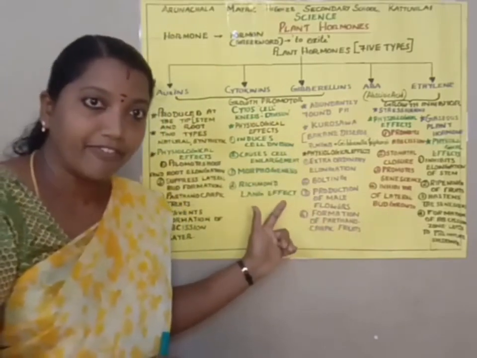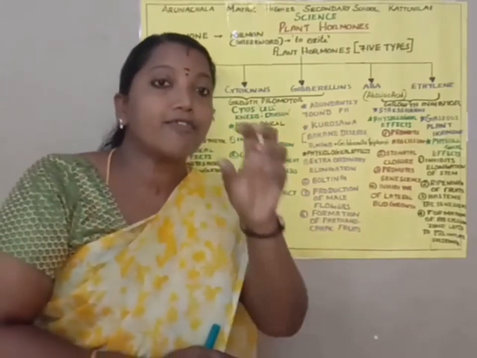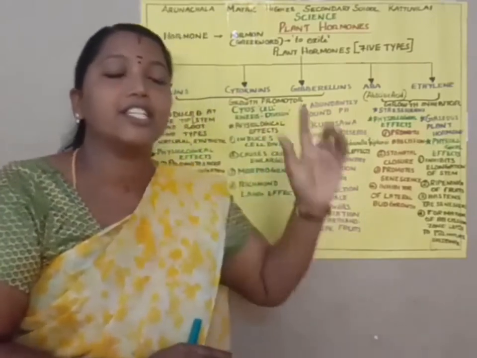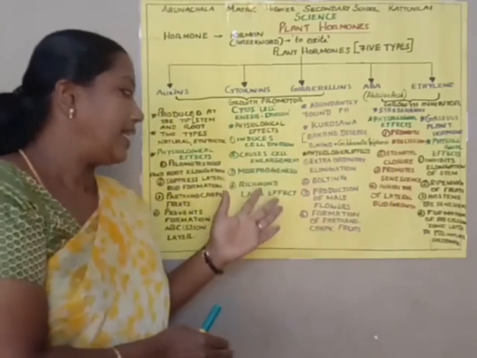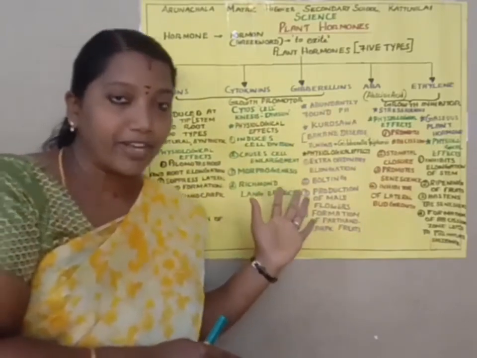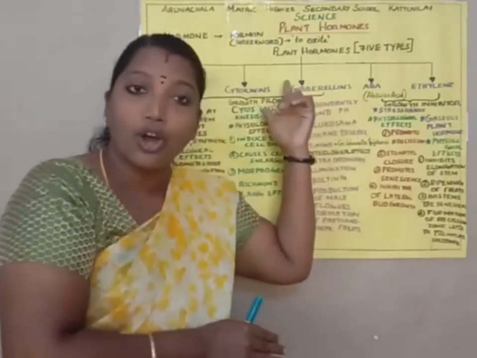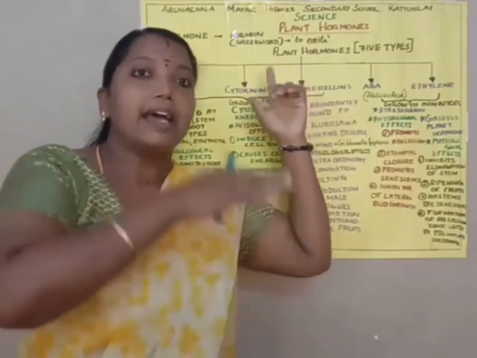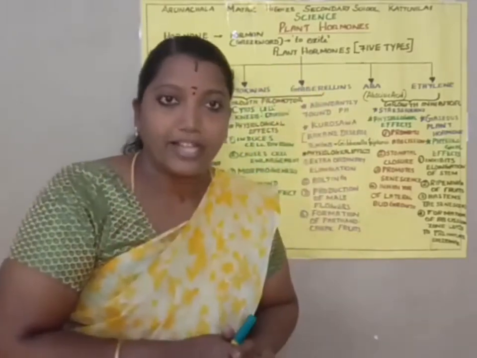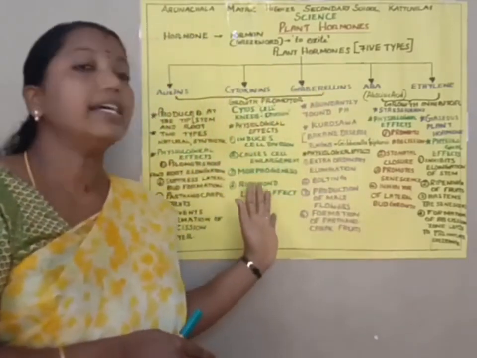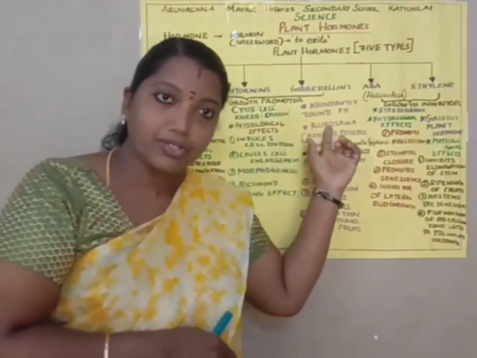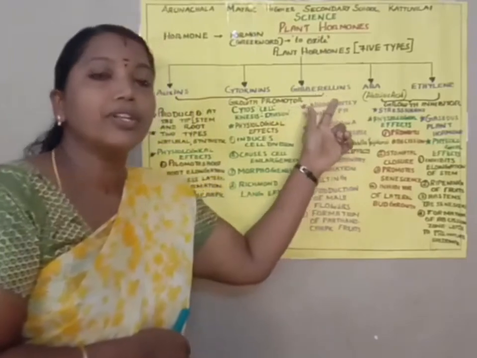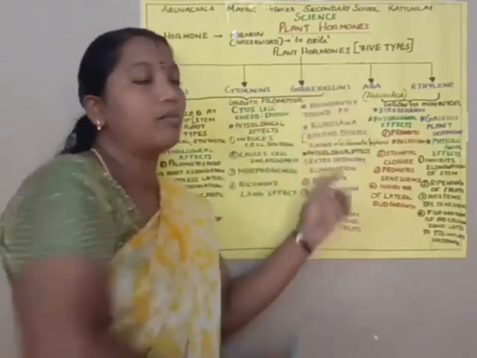Did you understand, students, what is meant by morphogenesis as well as the Richmond-Lang effect? Morphogenesis means the formation of new organs from the callus, from tissue culture. The Richmond-Lang effect means that this hormone, cytokinin, delays the aging of plants. We have learned the first two. Did you understand, students?